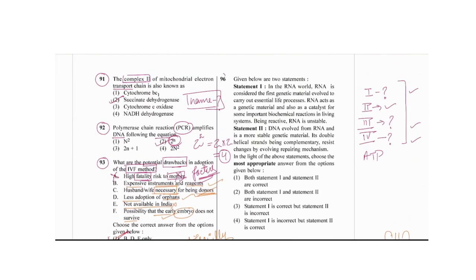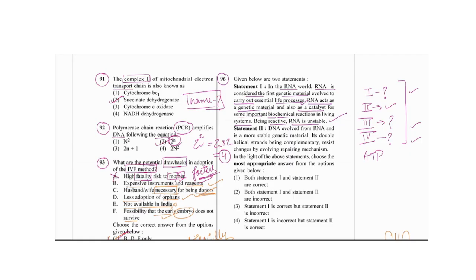The next is question number 96: in the RNA world, RNA is considered the first genetic material evolved to carry out the essential life processes. That is absolutely correct; we have seen it in the evolution chapter. And they say RNA acts as a genetic material and also as a catalyst for some important biochemical reactions in the living system. Being reactive, RNA is unstable.